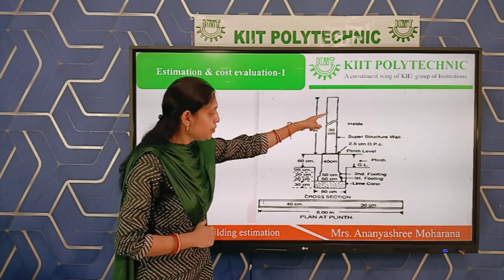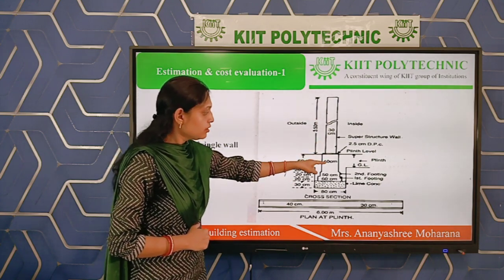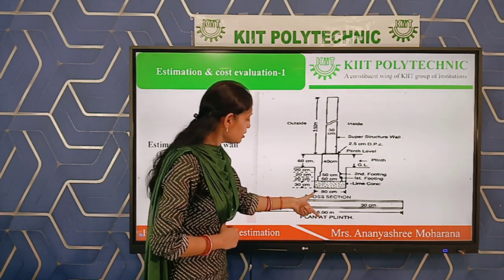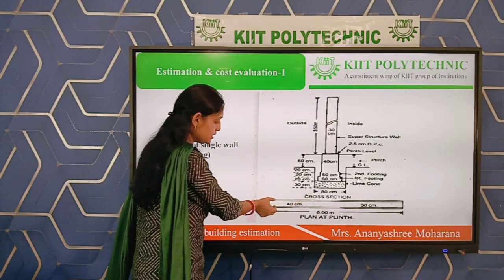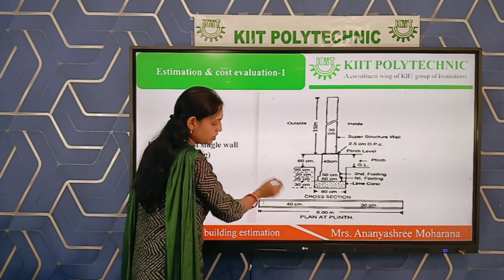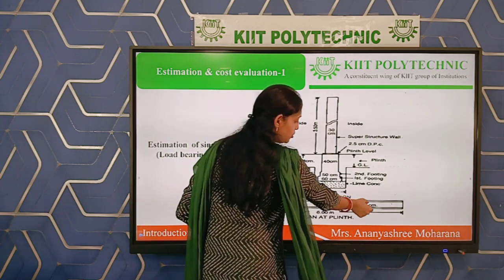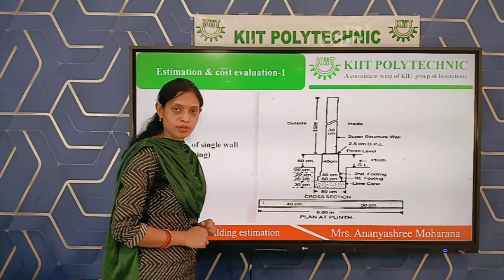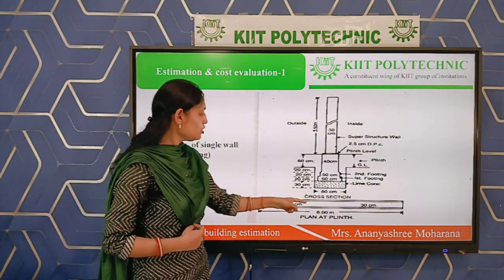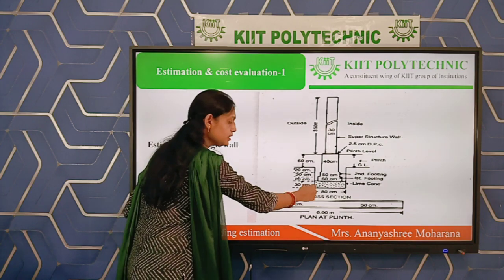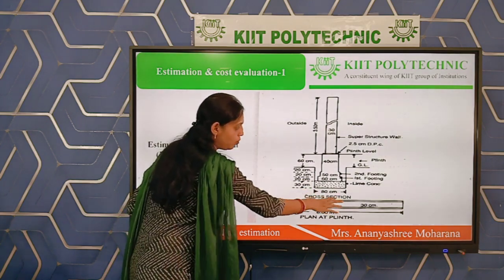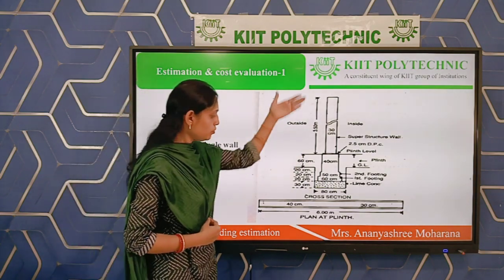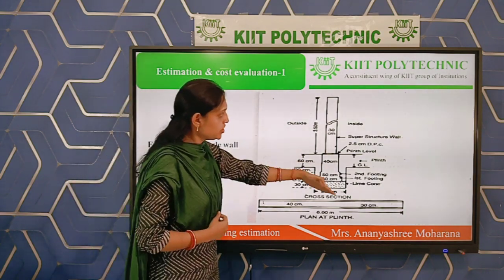As you know, below the wall there is a plinth. So when we are seeing from the top, you can see the plinth and the wall. This is the plinth width, which is 40 centimeter, and the width of the wall is 30 centimeter. This is the plan at the plinth level of a wall. Then this is the cross section. If we cut this wall, you can see this front view, cut from the foundation to the roof.